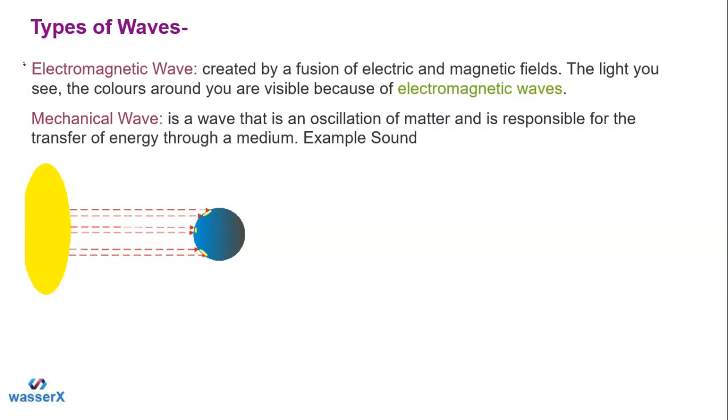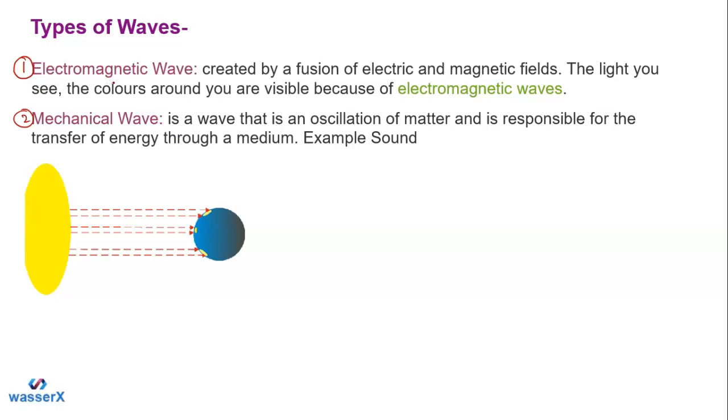So that is the reason I have mentioned here the first one, which we call the electromagnetic wave, and the second one we call the mechanical wave, and there is a third wave that we call the matter wave. We are not going to discuss that here, but yes, these are the two very important ones. In today's class we are going to elaborate on the mechanical wave a little bit. Okay, so here is the electromagnetic wave first of all.